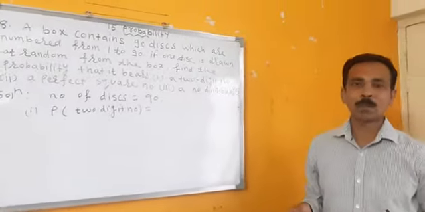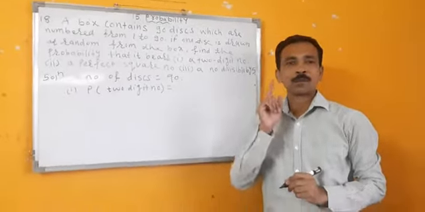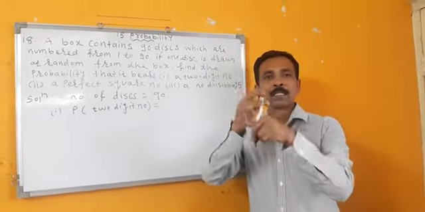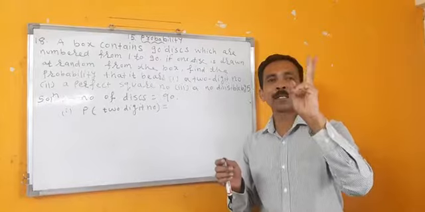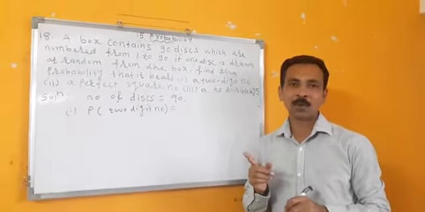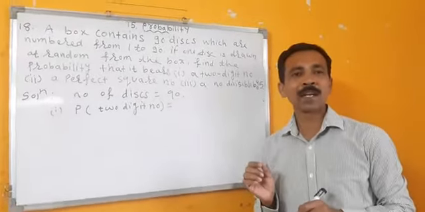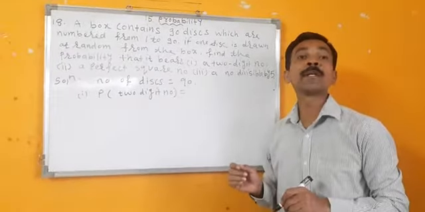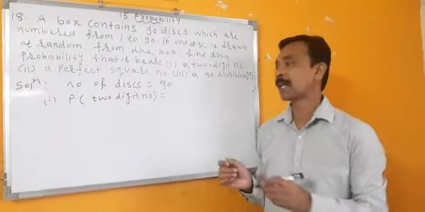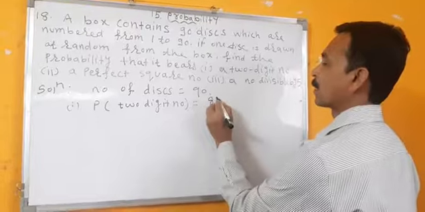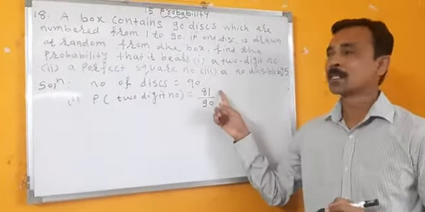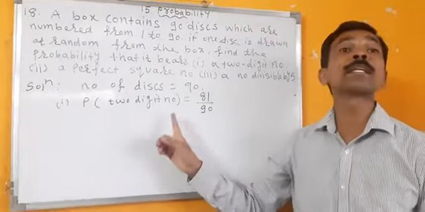In 1 to 90, 1, 2, 3, 4, 5, 6, 7, 8, 9. Till 9, these are 1-digit numbers from 1 to 90. If 9 are 1-digit numbers, what will be 2-digit numbers? 90 minus 9, that will be 81 upon 90. Understood why 81? Because we have to find the probability of 2-digit numbers.